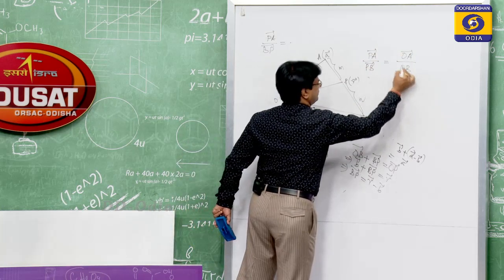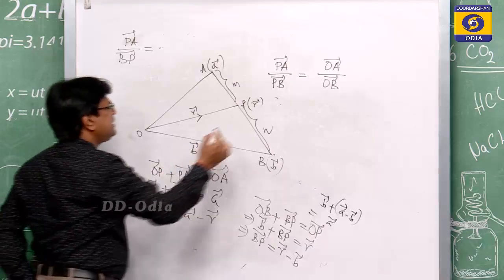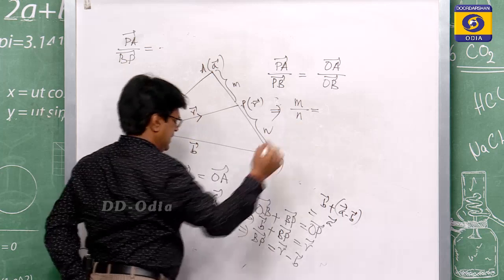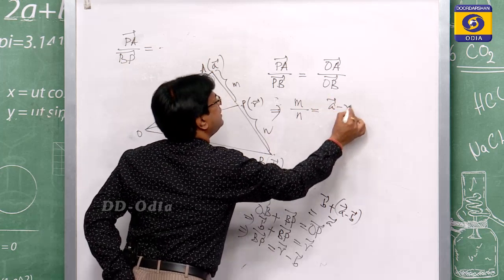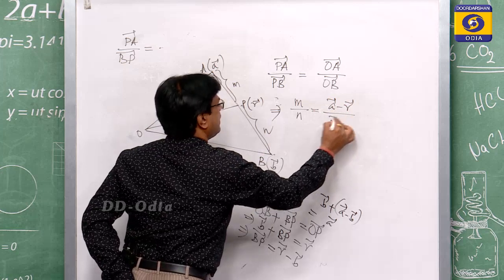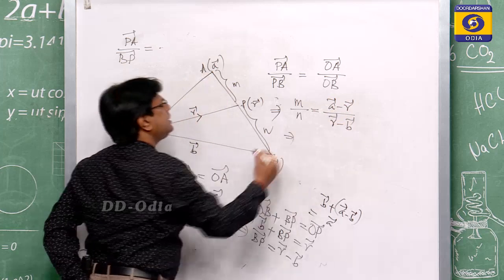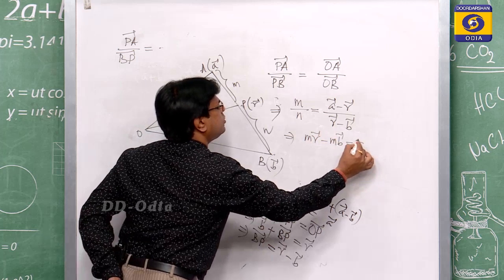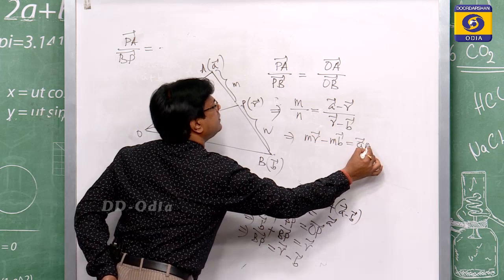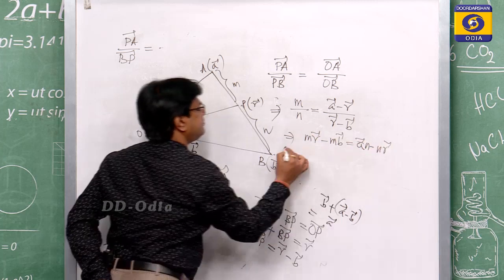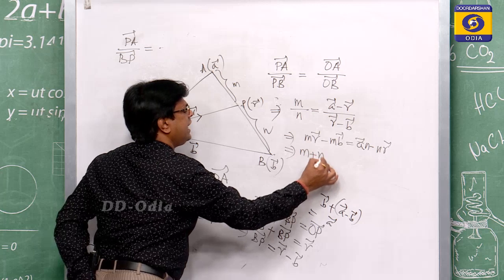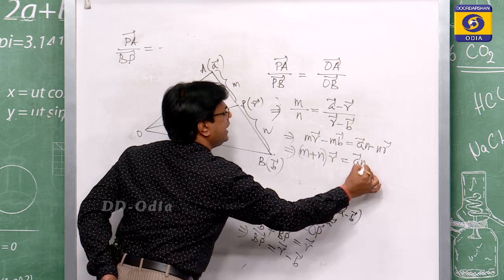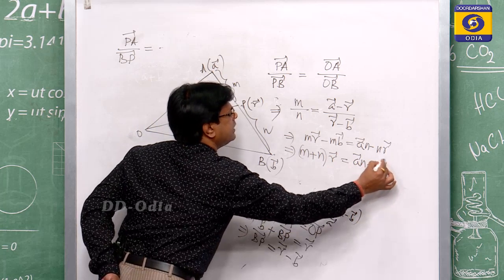So, this becomes m by n is equal to A minus r by r minus B. So, this becomes mr minus mB is equal to nA minus nr, or m plus n whole into r is equal to nA plus mB.